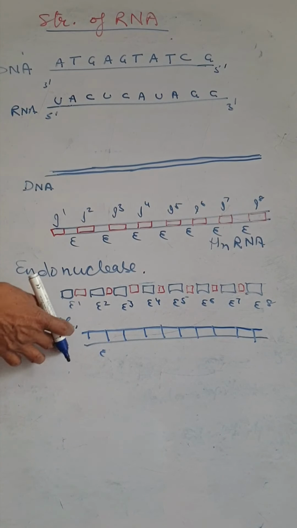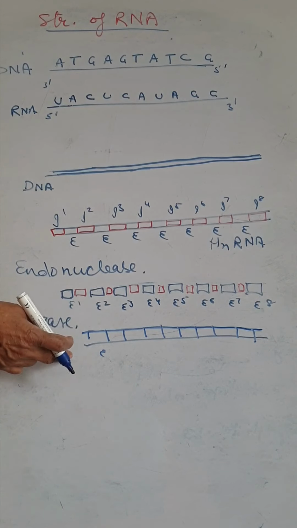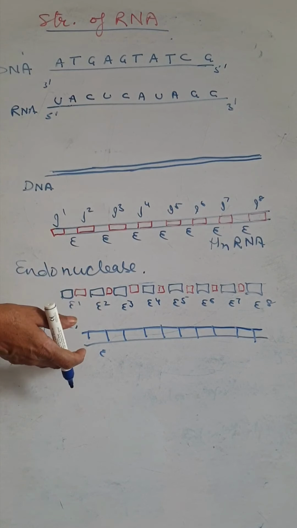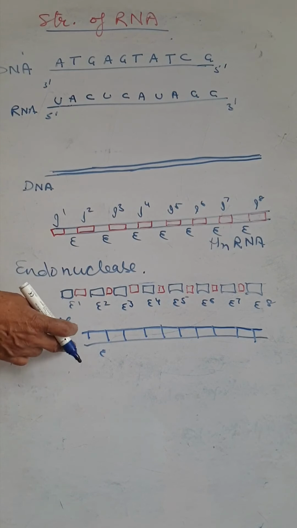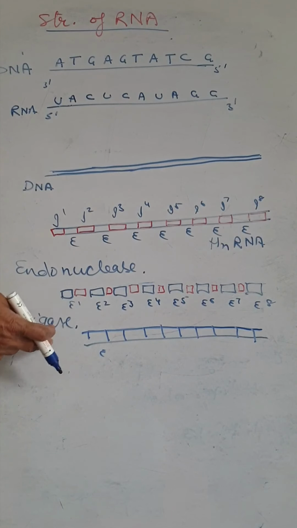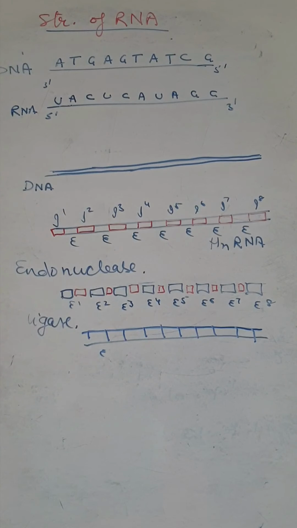These exons are a highly unstable compound. It becomes stable when the cap and tail attach to it. So now we attach the cap here and the tail, then it becomes the stable mRNA.